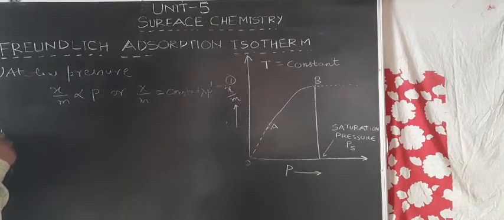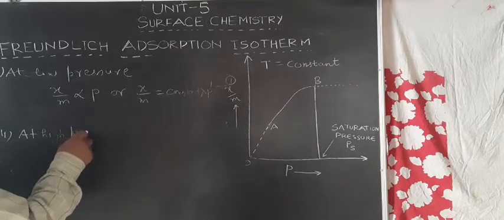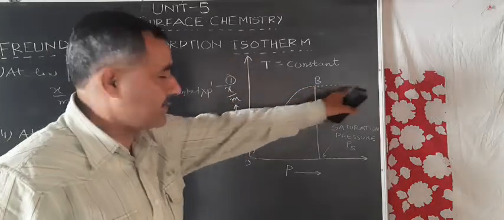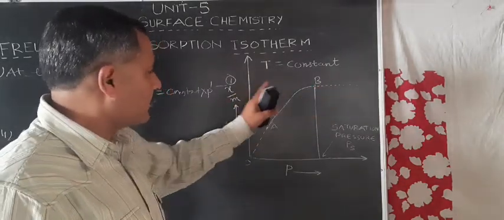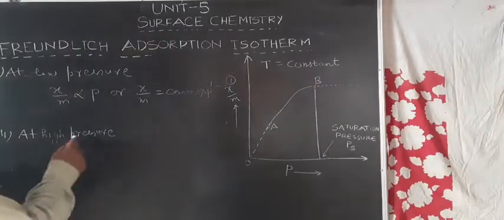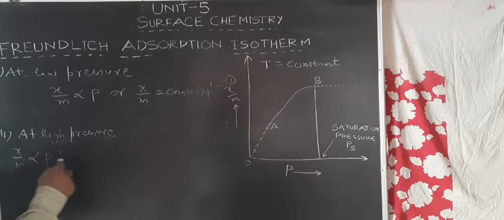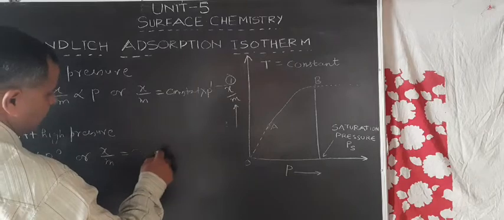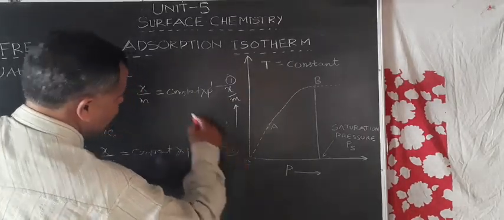Now, number two, at high pressure, meaning the pressure above the point B. At high pressure means when there is no further increase in the extent of adsorption with the increase in pressure. Above point B, we can say that at high pressure x by m is directly proportional to p raised to power 0, or x by m is constant into p raised to power 0. This is equation number 2.